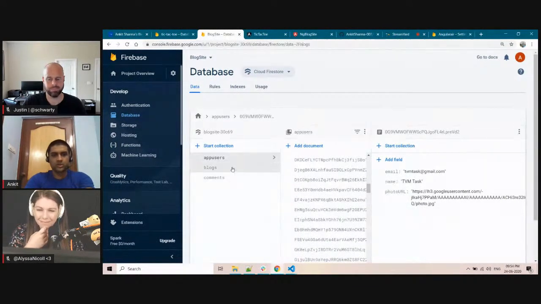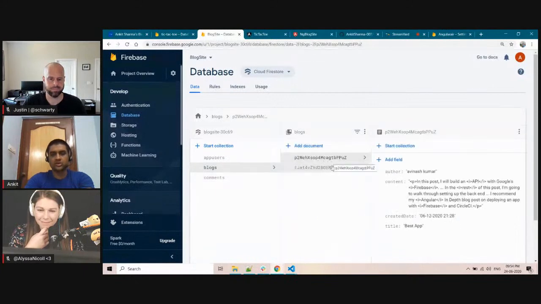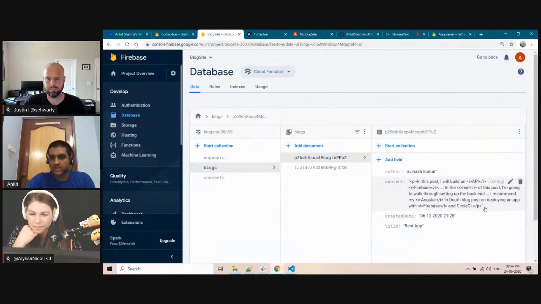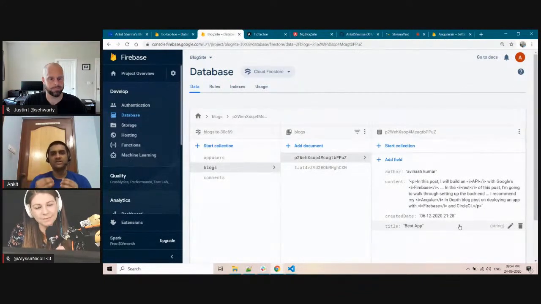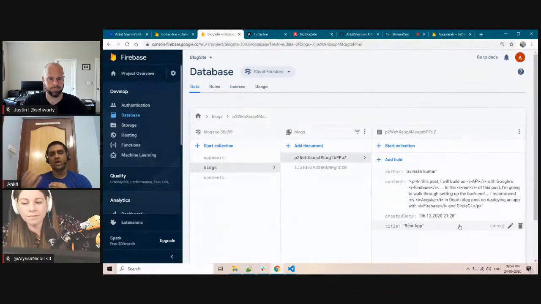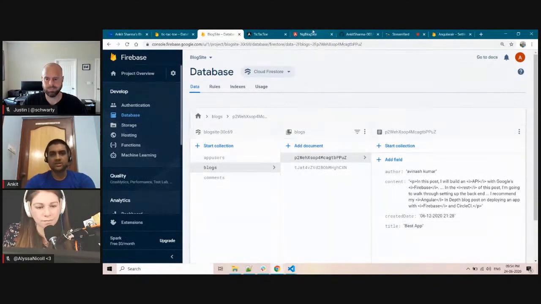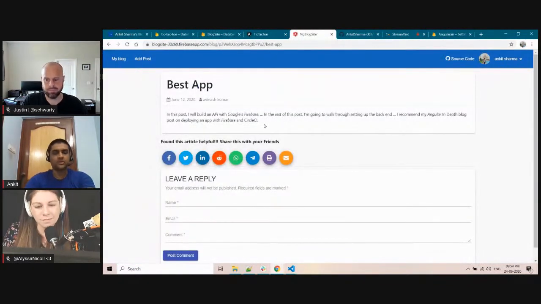So let me show the blogs part over here. There is one very interesting thing. If you see the blog, here you can see the blog is stored in the form of HTML code. Why I am storing the blog in HTML is that while fetching the data, it will be easy for me to maintain the formats. Otherwise, there is no way I can know the format. While adding the post, it can be any format.